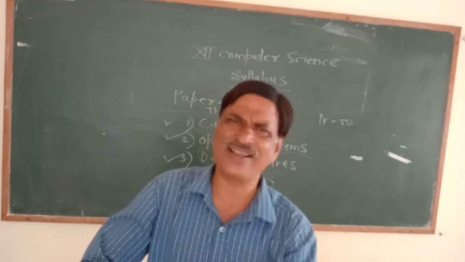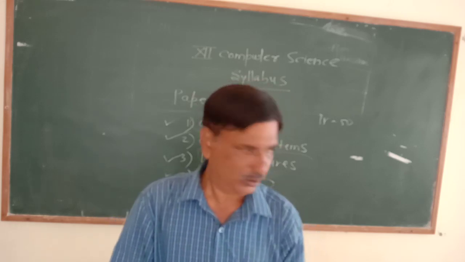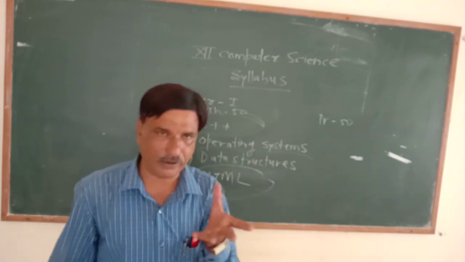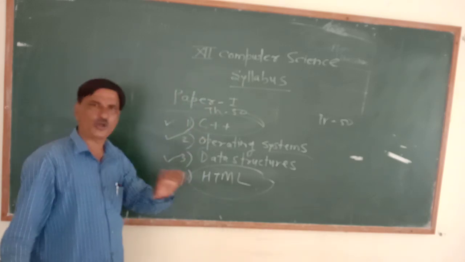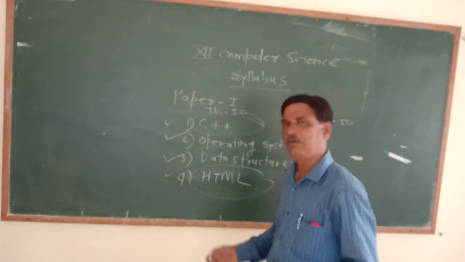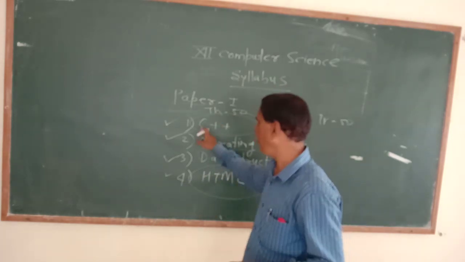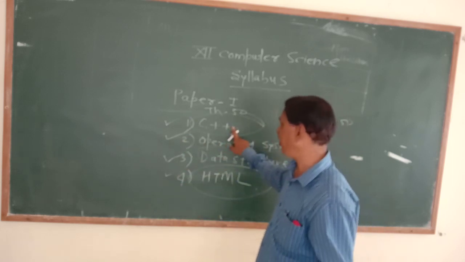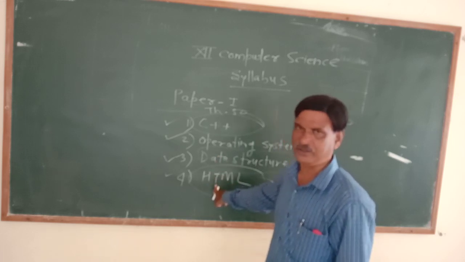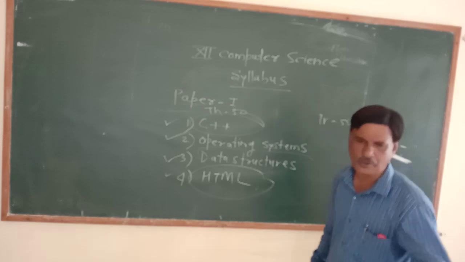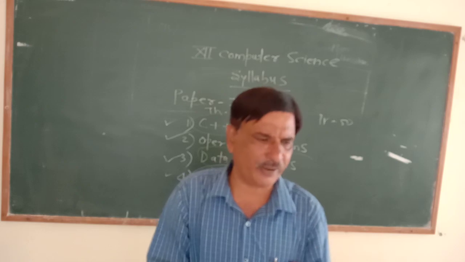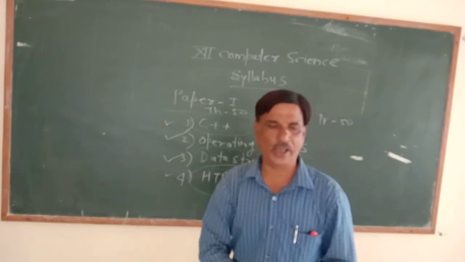We are going to start as early as possible. In today's lecture we are learning about paper first. Tomorrow there will be paper second. So these are the 4 chapters, very interesting, and we have written the chapter names according to their weightage: largest weightage, second largest, third largest, and the minimum weightage. Today if you know only the names of chapters, that is more than sufficient, because we are going to start in detail.